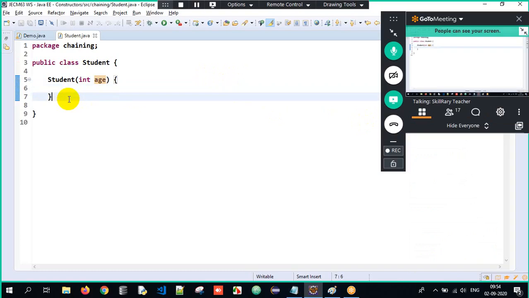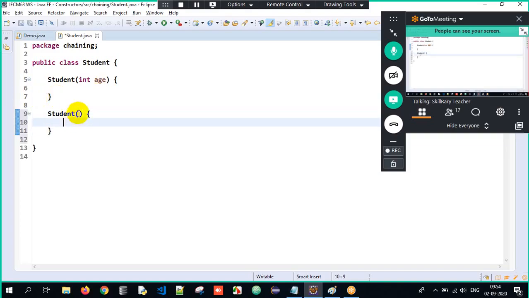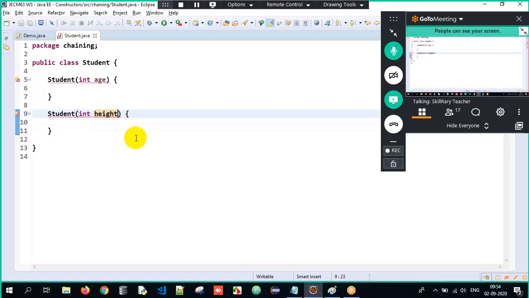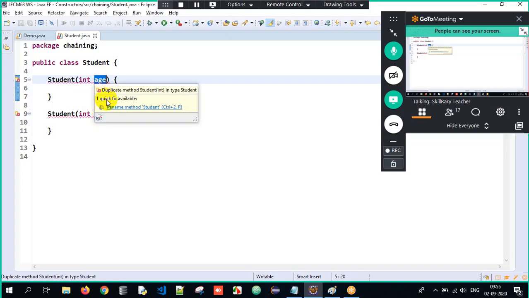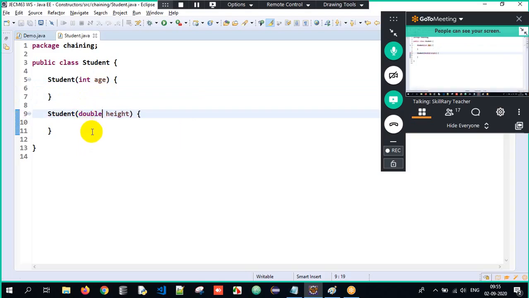Now here I will have one more constructor, Student. Now here I will have one more variable, int height. Now it's giving an error. Why? Sir, the process of having multiple constructors is called constructor overloading. But when I have constructor overloading, they should differ in arguments. Sir, variable name is different, no sir? It doesn't matter. It's a duplicate method wherein the data type is int and int. So here I'll just write it as double. Will it work fine? Absolutely.